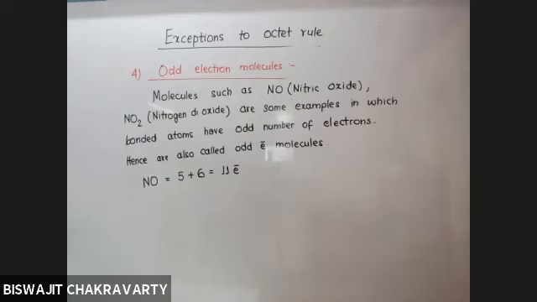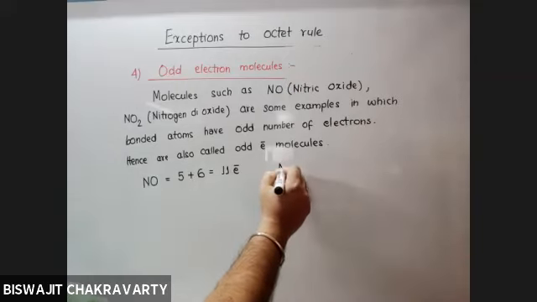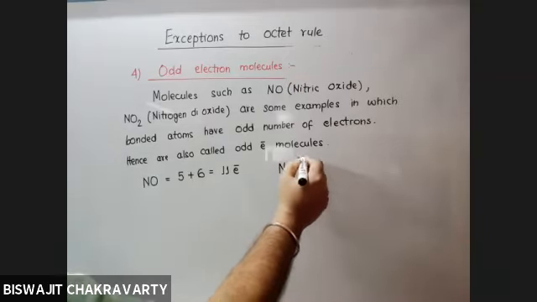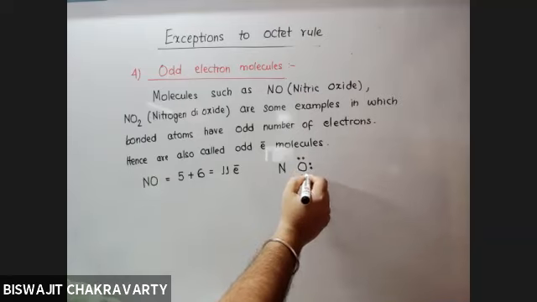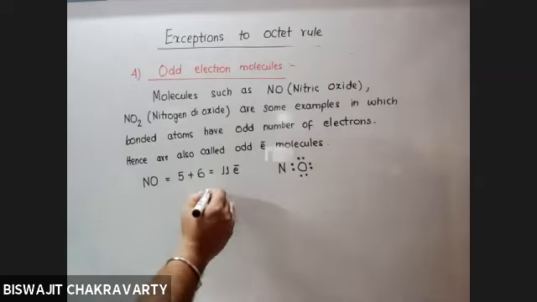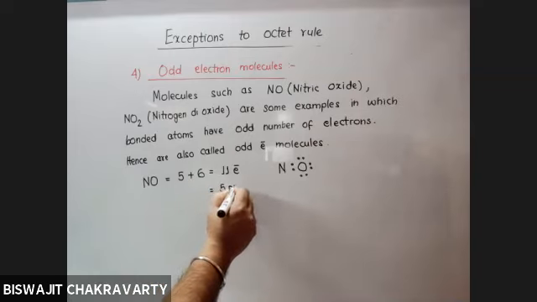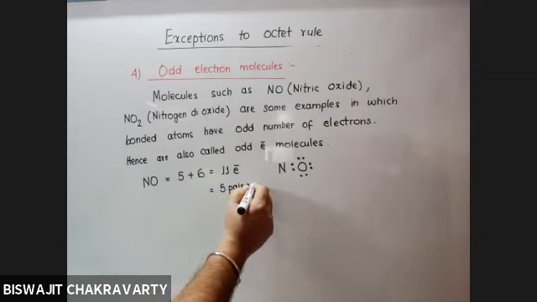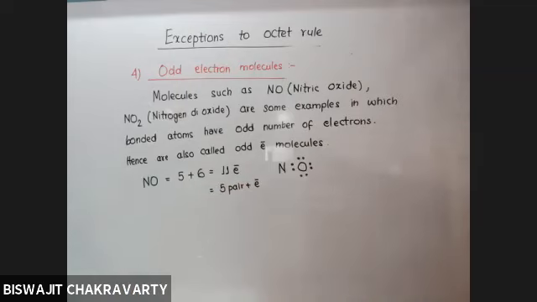So if you try to draw the structure of nitric oxide, say I complete the octet of oxygen, and a total of 5 pairs will be possible, plus 1 electron will be left unpaired.